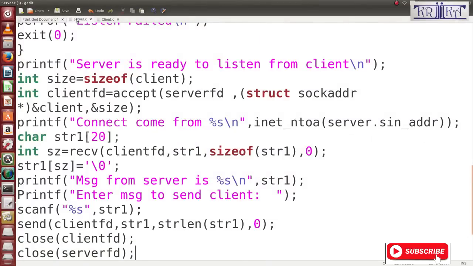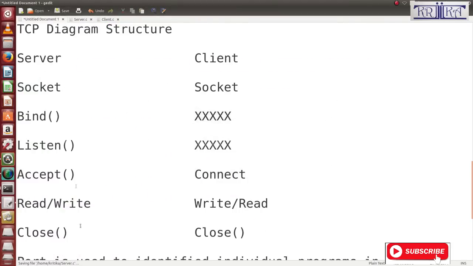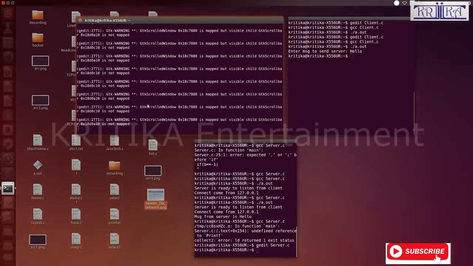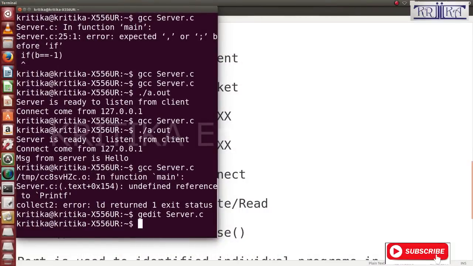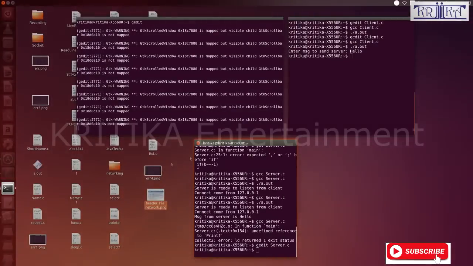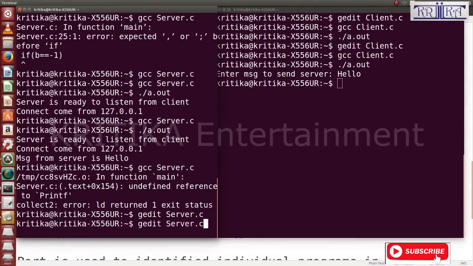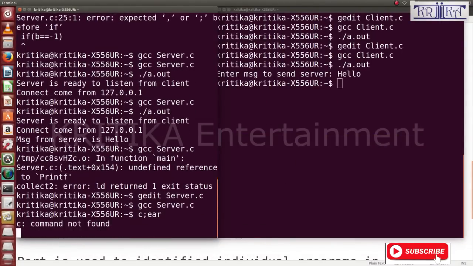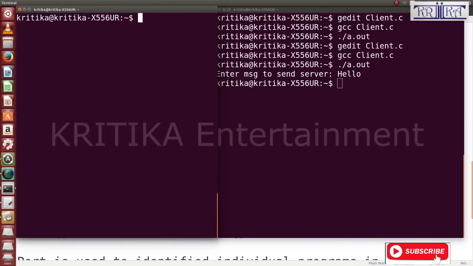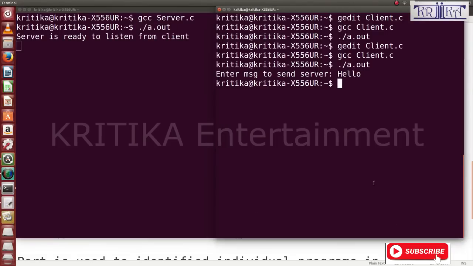Here in the server, a small p is needed and I had written a capital P. So I'll go here and clear the screen. Then here run, okay, then run the program.